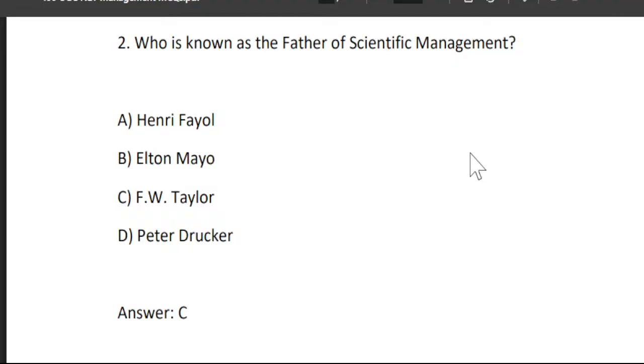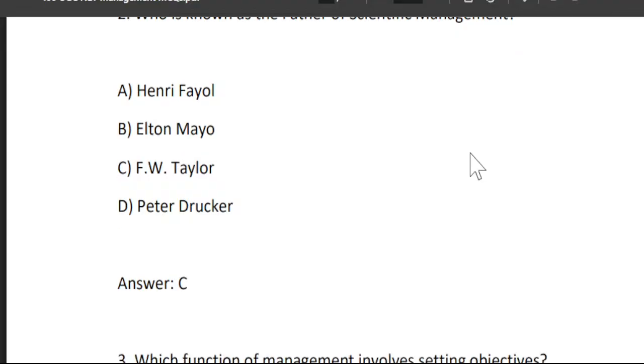The one who announced the importance of scientific management is F.W. Taylor. He made people know the importance of scientific management. So who is the father of scientific management? F.W. Taylor. So option C is the right answer.